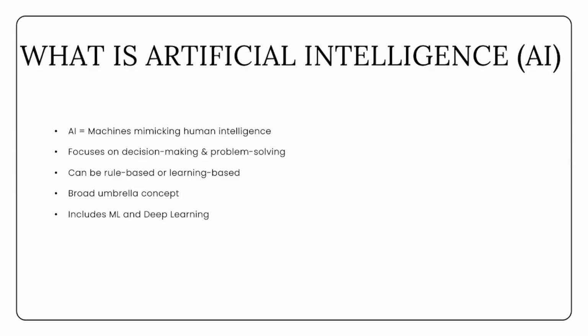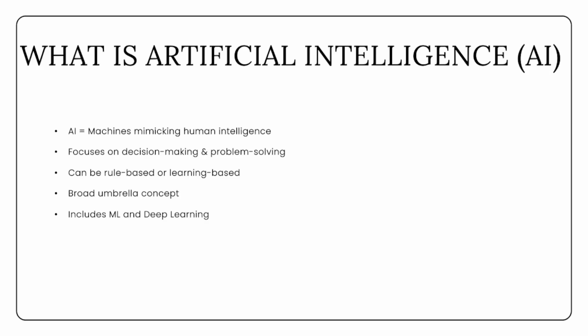Artificial intelligence, or AI, is the broadest concept among the three terms we are discussing today. When we talk about AI, we are essentially referring to machines or systems that are designed to perform tasks that typically require human intelligence. These tasks can include decision-making, understanding language, recognizing patterns, and solving problems. To make it simple, if a computer system is doing something smart, like recommending a movie, detecting fraud, or even driving a car, it falls under AI.